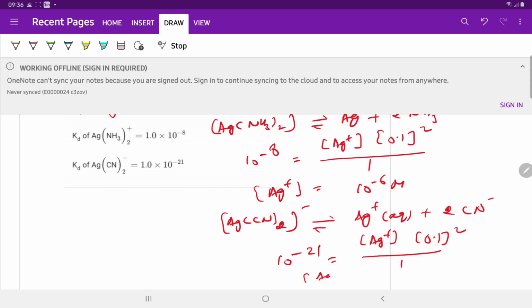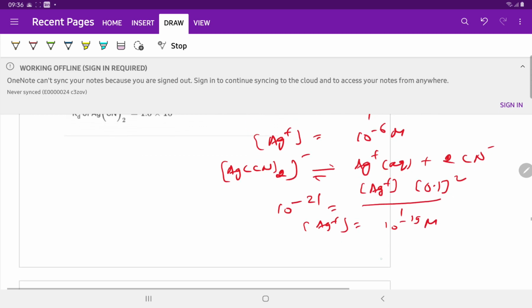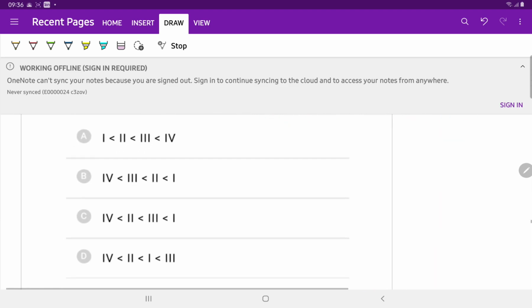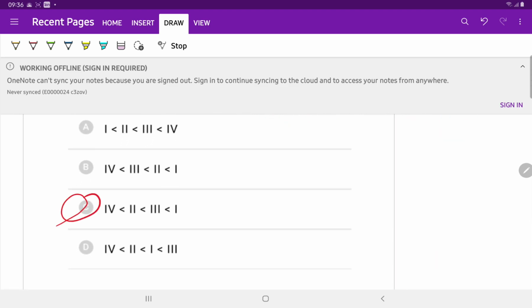So concentration of Ag plus is equal to 10 raised to the power minus 19 molarity. So the order of Ag plus ion concentration is first, third, second and fourth. Option C is correct.